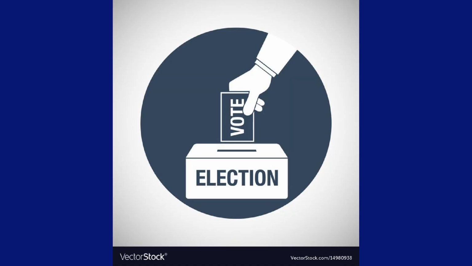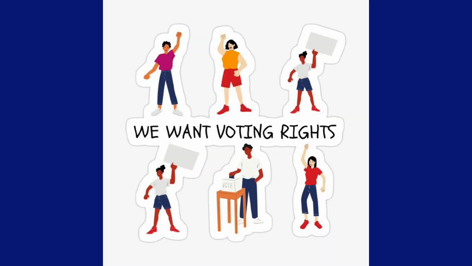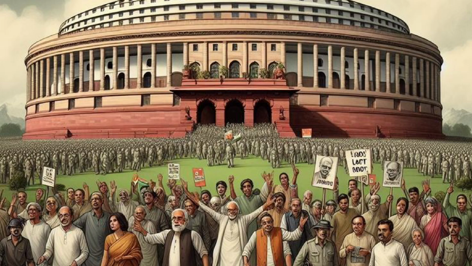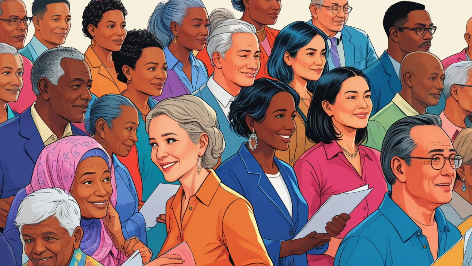3. One person, one vote, one value. Every adult citizen in a democracy has the right to vote, and each vote has equal value, regardless of their caste, class, religion, or gender. Example: in India, a poor farmer's vote is equal to that of a rich business person or a government officer. This is called universal adult franchise, a key principle of democracy.